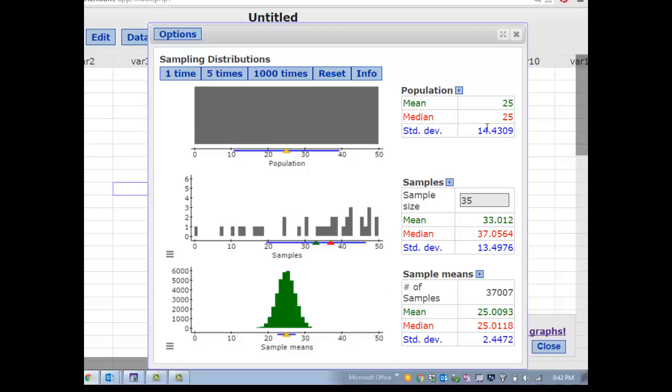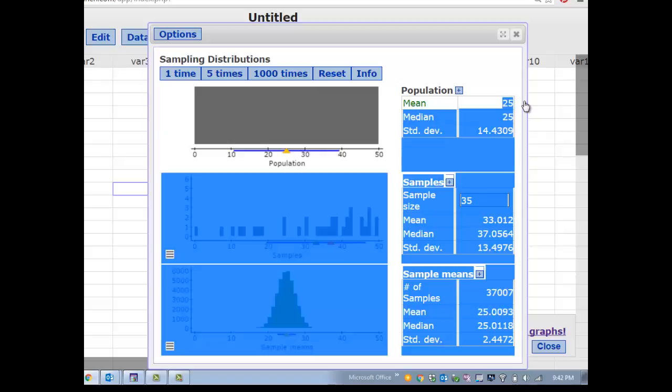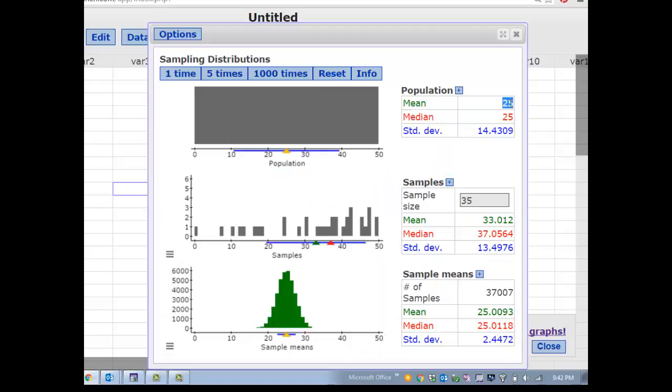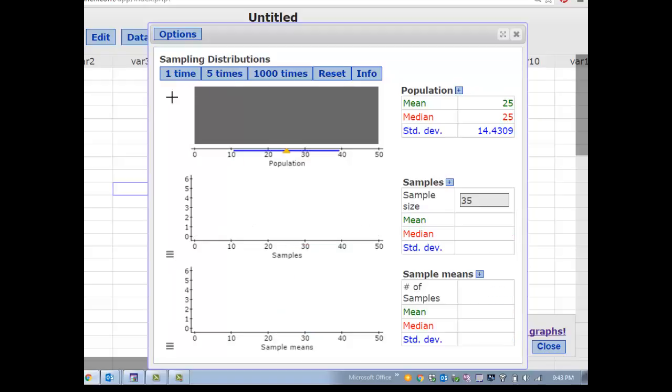Now notice that the population mean is 25. That's the original population. As we get to take more and more samples, the mean of the means, the mean of X bar, is also 25. The expected value of the means is 25. And you might say, okay, well maybe that's because this is a uniform distribution.